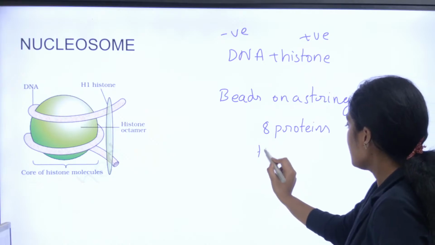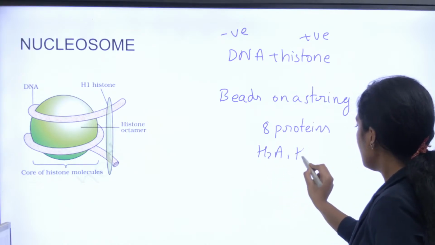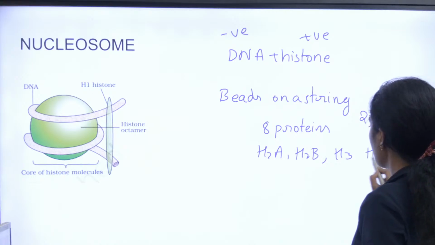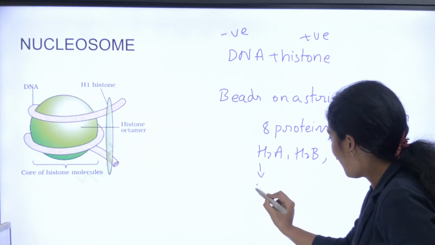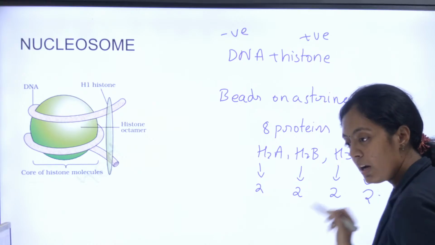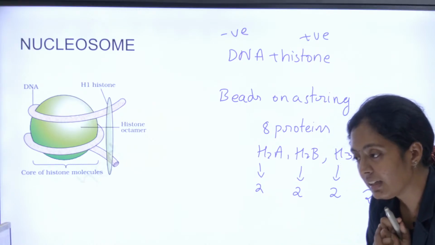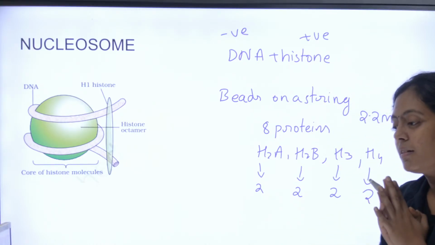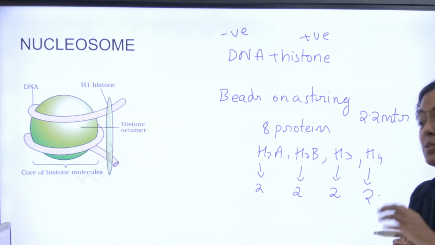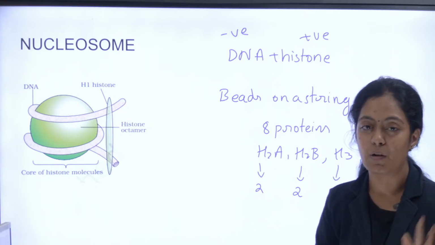What are the proteins? H2A, H2B, H3 and H4. Okay, இந்த ஒவ்வொரு புரோட்டீனும் ரெண்டா இருக்கு. Okay, that will be the octamer. Now clear? Is it clear? So that is what we call an octamer of protein.